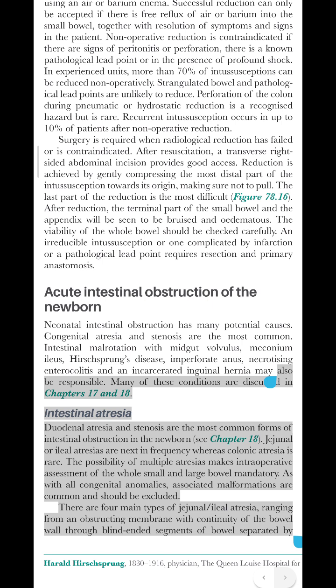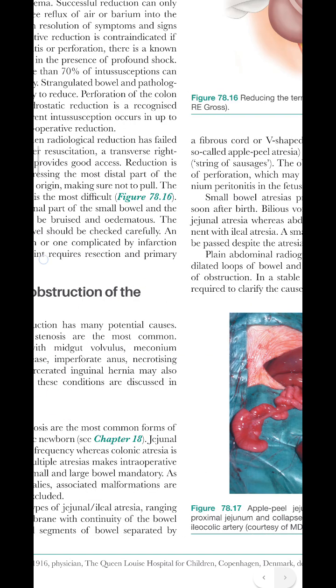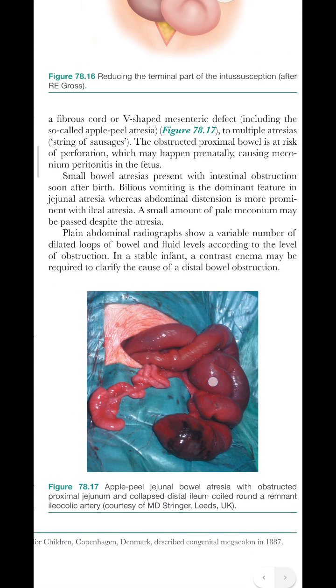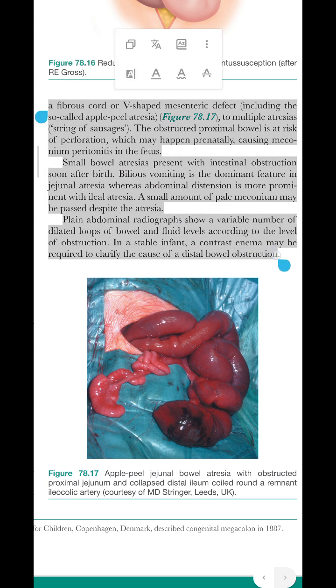There are four main types of jejunal, ileal atresia, ranging from an obstructing membrane with continuity of the bowel wall, through blind-ended segments of bowel separated by a V-shaped mesenteric defect, including the so-called apple peel atresia, figure 78.17, to multiple atresias, string of sausages. The obstructed proximal bowel is at risk of perforation, which may happen prenatally, causing meconium peritonitis in the fetus.